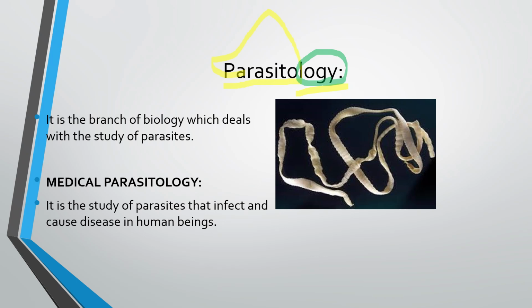And the word that comes before logi is what is studied. So parasitology means the study of parasites. Logi means study and parasito means parasites. It is defined as the branch of biology which deals with the study of parasites. So the study of parasites is called parasitology.